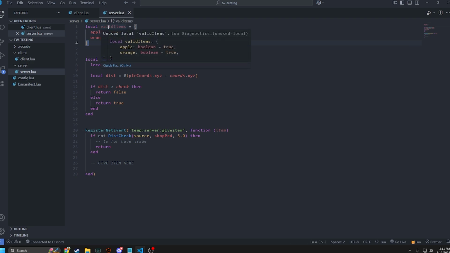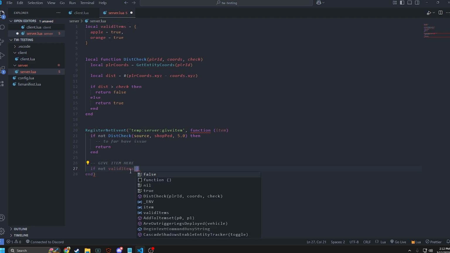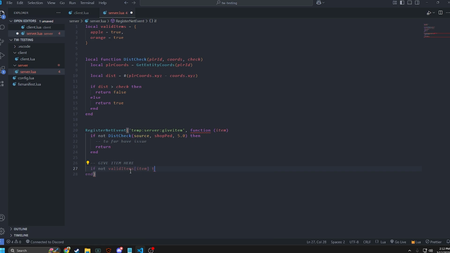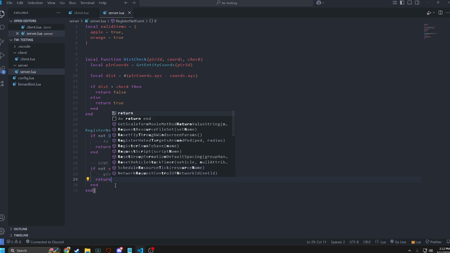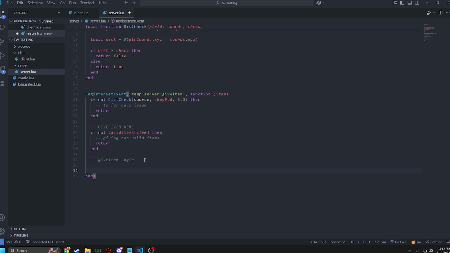So all we need to do now, okay, we have our distance check. Next thing, let's give the item. So let's do if not valid items, and then you put an array pointer or table pointer, whatever, and then you put item, then non-valid items. So then here we just want to return. So after you do that, now you can just do your give item logic here.